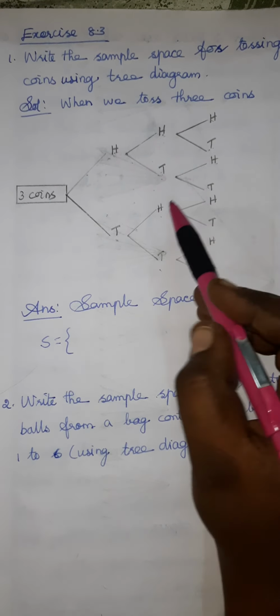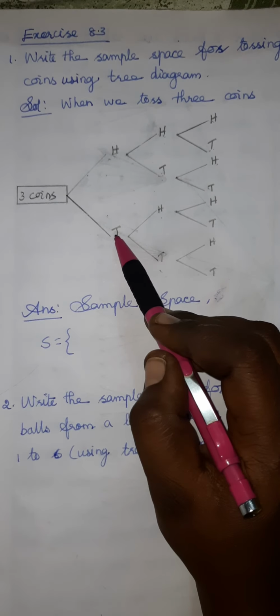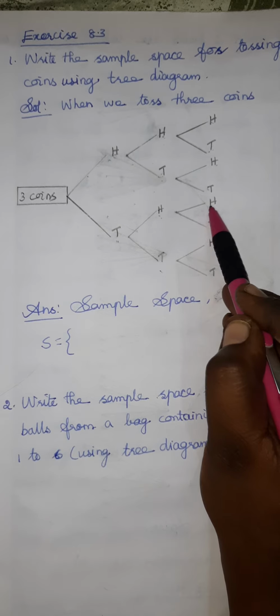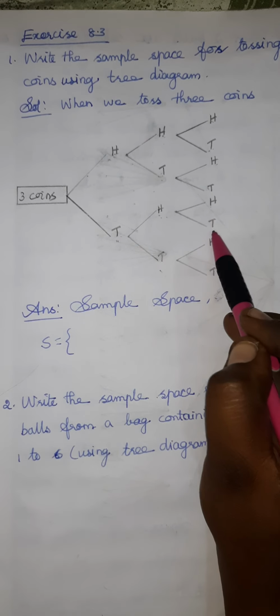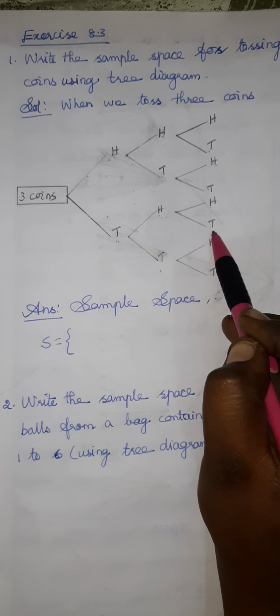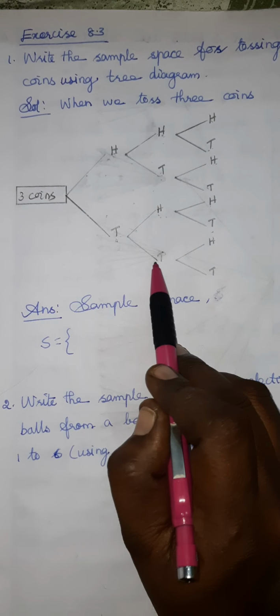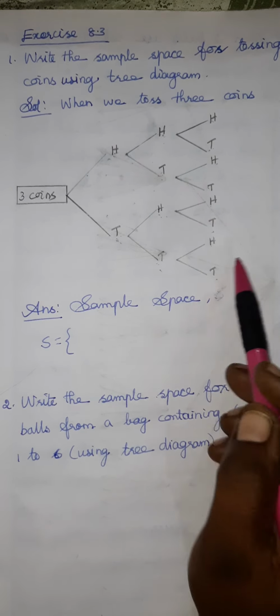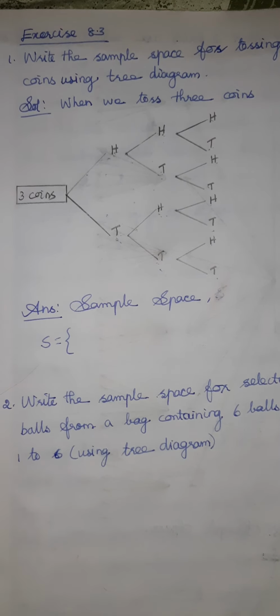Okay, next the third one, tail, head, head, tail, head, tail. Okay, then last, tail, tail, head, tail, tail, tail. Okay, all this we can write in the sample space set.